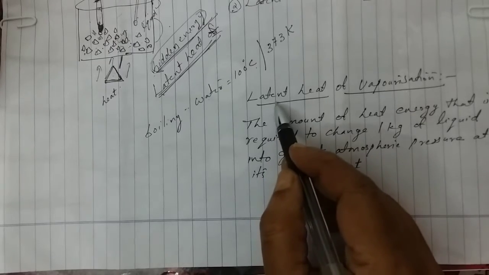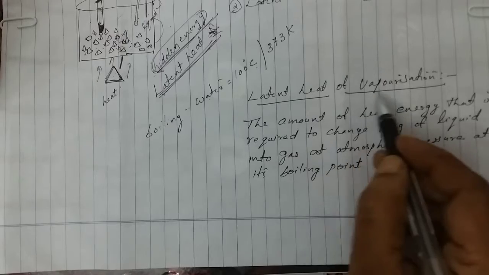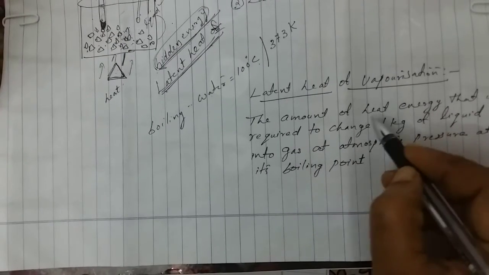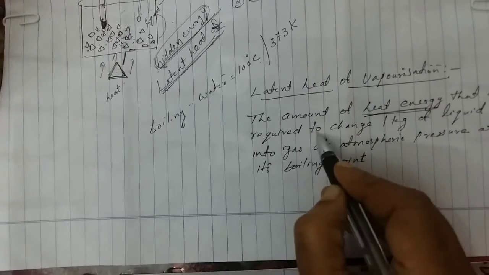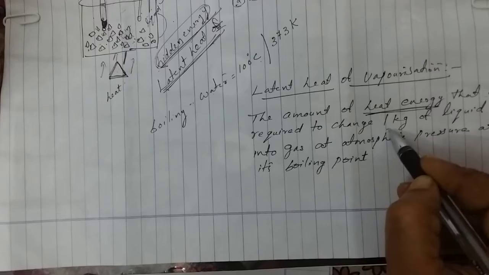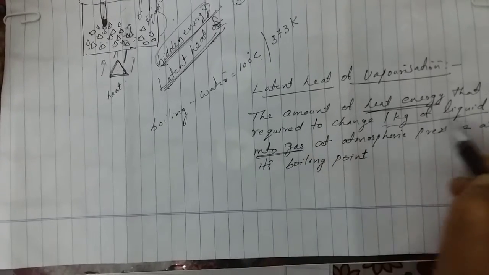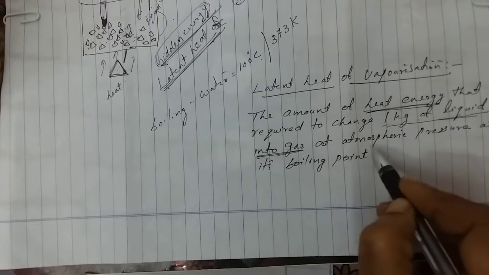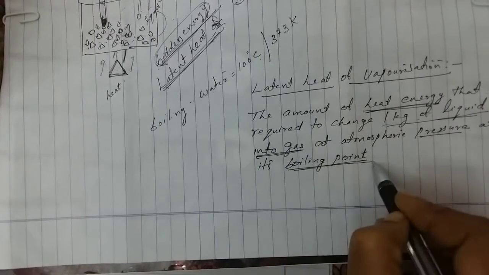Now we will see the definition for latent heat of vaporization: the amount of heat energy that is required to change 1 kilogram of liquid into gas at atmospheric pressure at its boiling point.